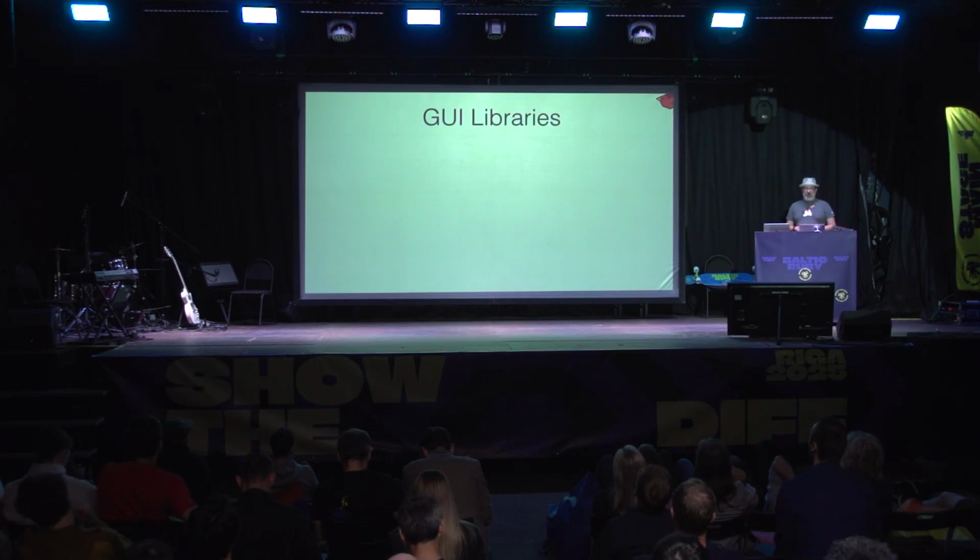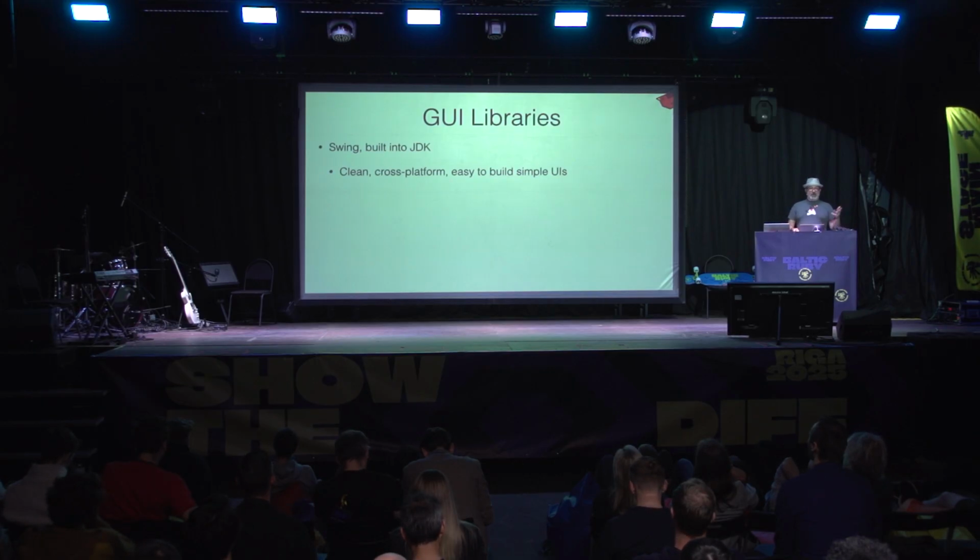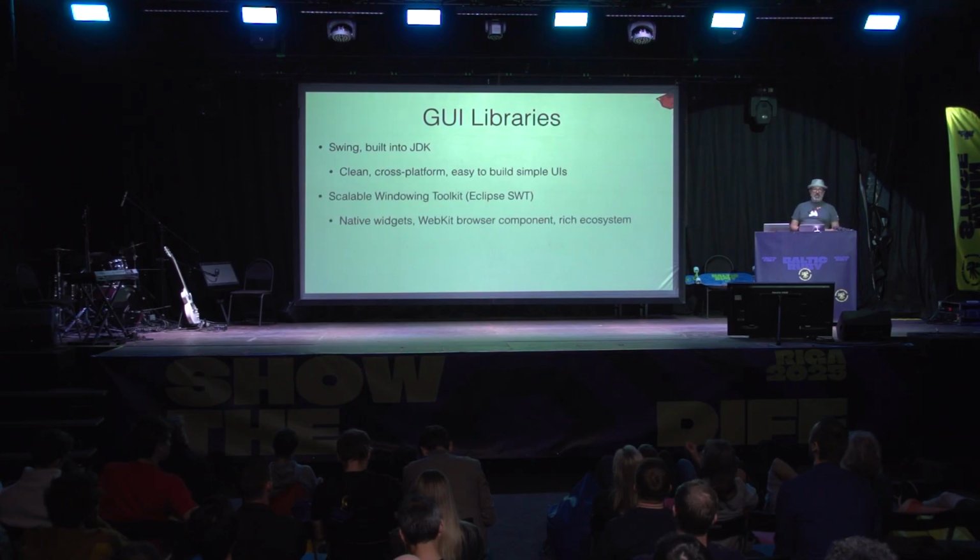So I mentioned graphical libraries, graphical user interfaces. The JVM has one that ships with the JVM called Swing. Very easy to get up and going with Ruby and Swing and build a very simple desktop interface. SWT is a larger and more comprehensive toolkit that uses the native widgets on the system. You can write your code once for SWT, write it all in Ruby, and it will look like the native platform everywhere you go. You don't need to bind to just GTK or bind to just Win32 components. You write to SWT and it will look right everywhere that you deploy your application.